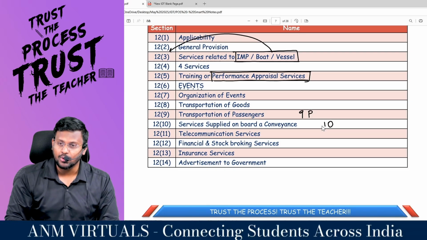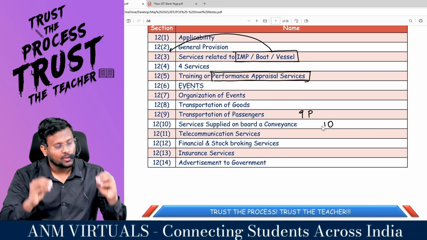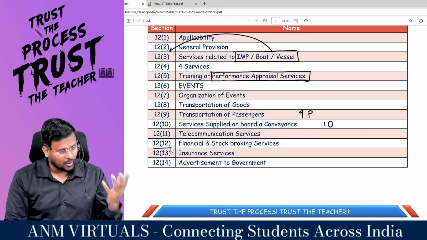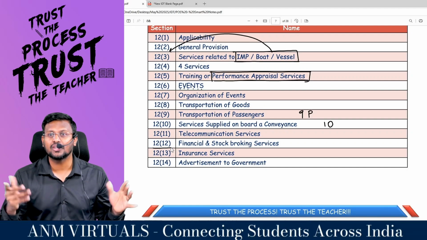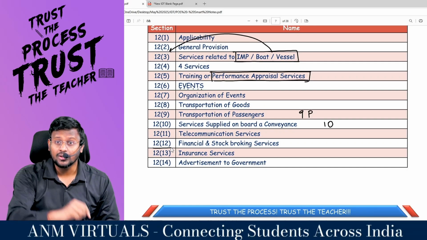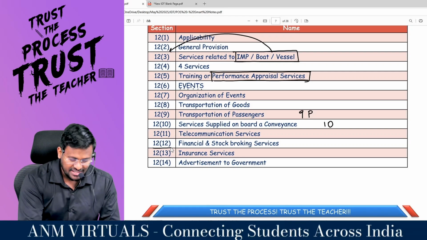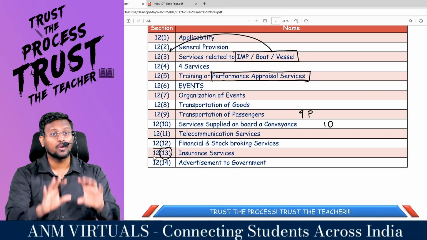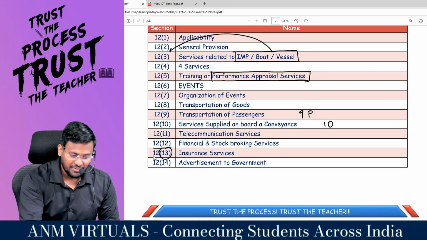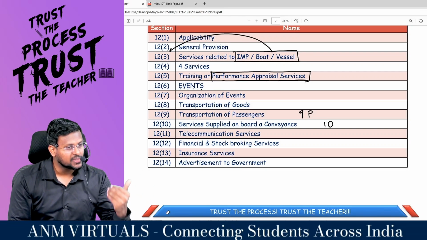12.11, telecommunication. After you become a chartered accountant, for the entire 24 hours, that is 12 plus 12, you'll be sitting with the financial and stock broking services, right, sir? Don't work that much. It will create so much stress, and always the life will be at big risk. Please take some insurance in your life. Otherwise, your photo will be coming in the newspaper as an advertisement that this guy is gone. Are you all really with me? That's what 12.14, advertisement to the government.